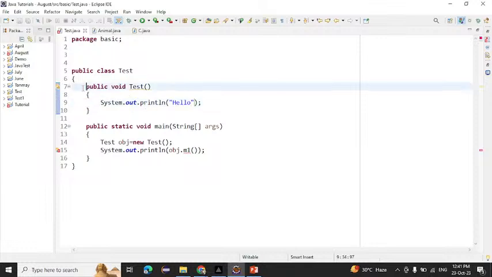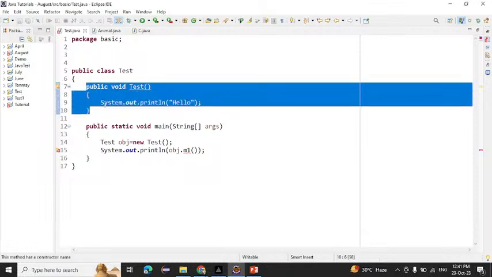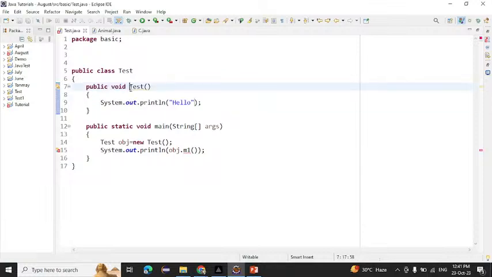Why are we calling this a normal method? I think this is the constructor, no? Same name as the class name, it is a method. No return type. In a constructor, there is no return type. Now you have prepared, right? So if I remove this one, now this will be a constructor or not? Yes, it is a constructor.